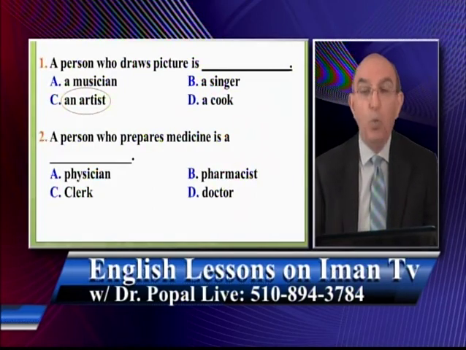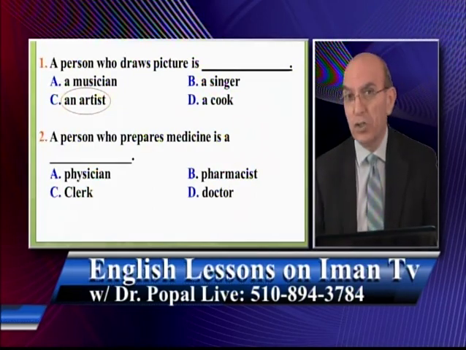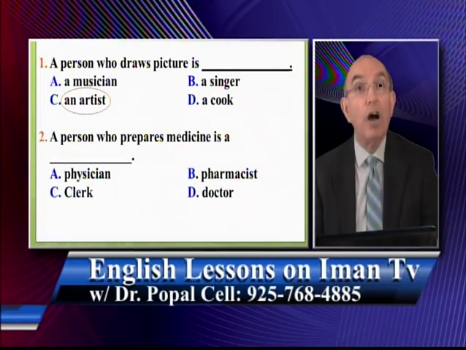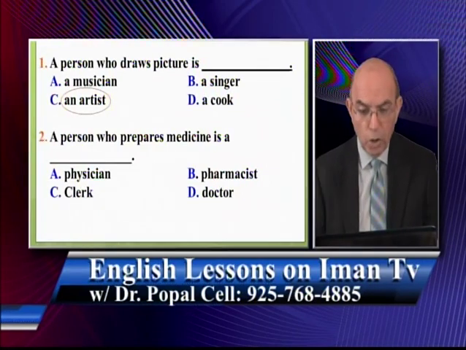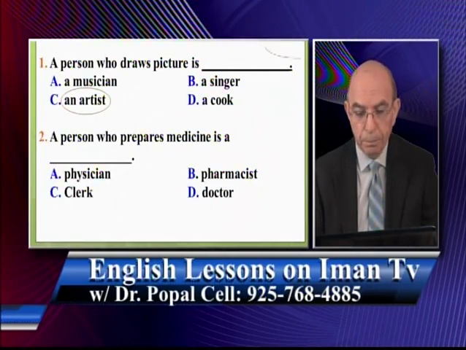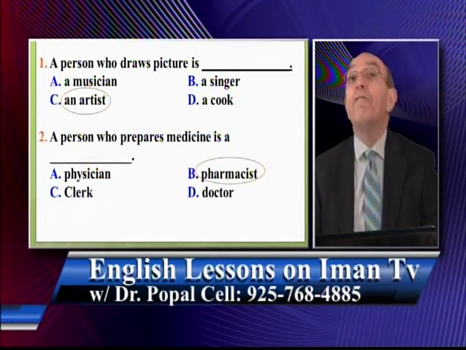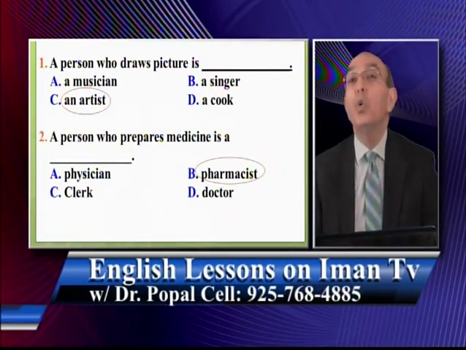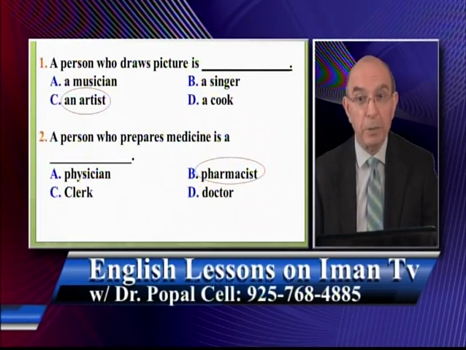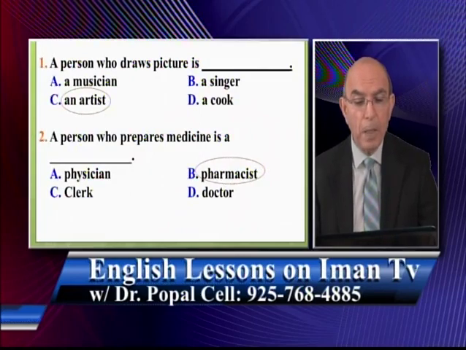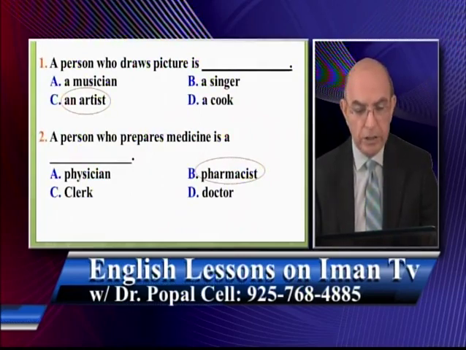Think about it again. What do you call a person who prepares medicine? A physician, a pharmacist, a clerk, or a doctor? Which one is the correct answer? The correct answer is a pharmacist. A pharmacist is a person who prepares medicine, makes medicine. So in other words, for question number 1, number 2, a person who draws picture is an artist, and a person who prepares medicine is a pharmacist.